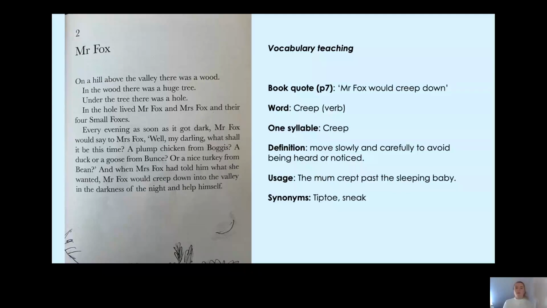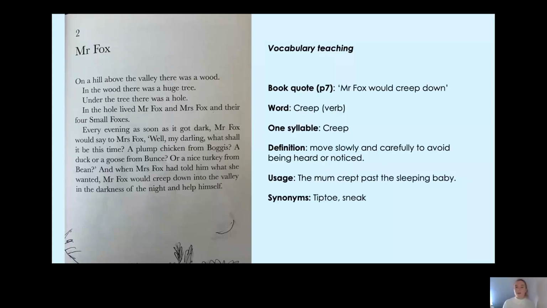Now, I've used it in another sentence here to give you another context for the word. So the mum crept past the sleeping baby. Why might a mum creep past a sleeping baby? Because she might not want them to hear her, and maybe she just got them to sleep, so she doesn't want to wake them up. Okay, so some synonyms, so words which mean the same thing.